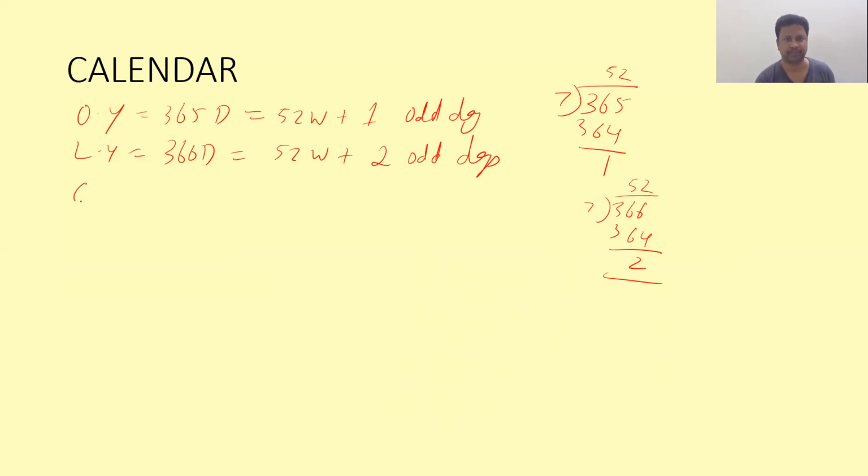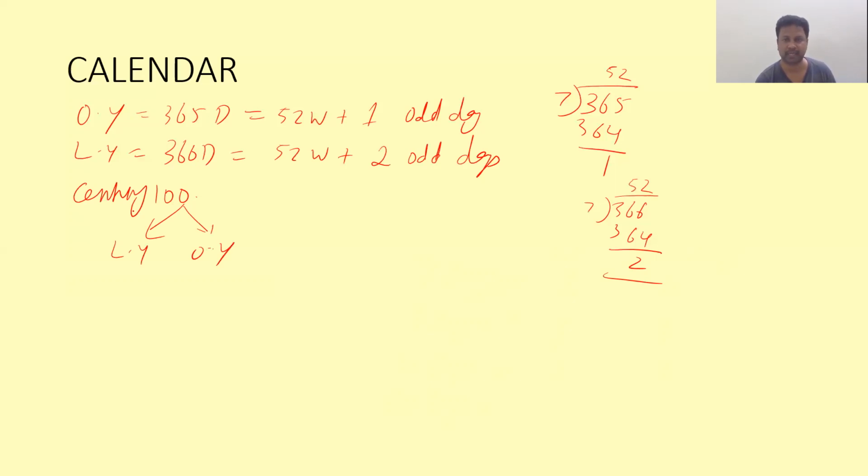For a century, that is for 100 years, how many odd days are there? Now you want to calculate how to find the number of odd days for centuries. This calculation is only for understanding purpose, not for the examination purpose. How to split this 100 years into leap years and ordinary years?